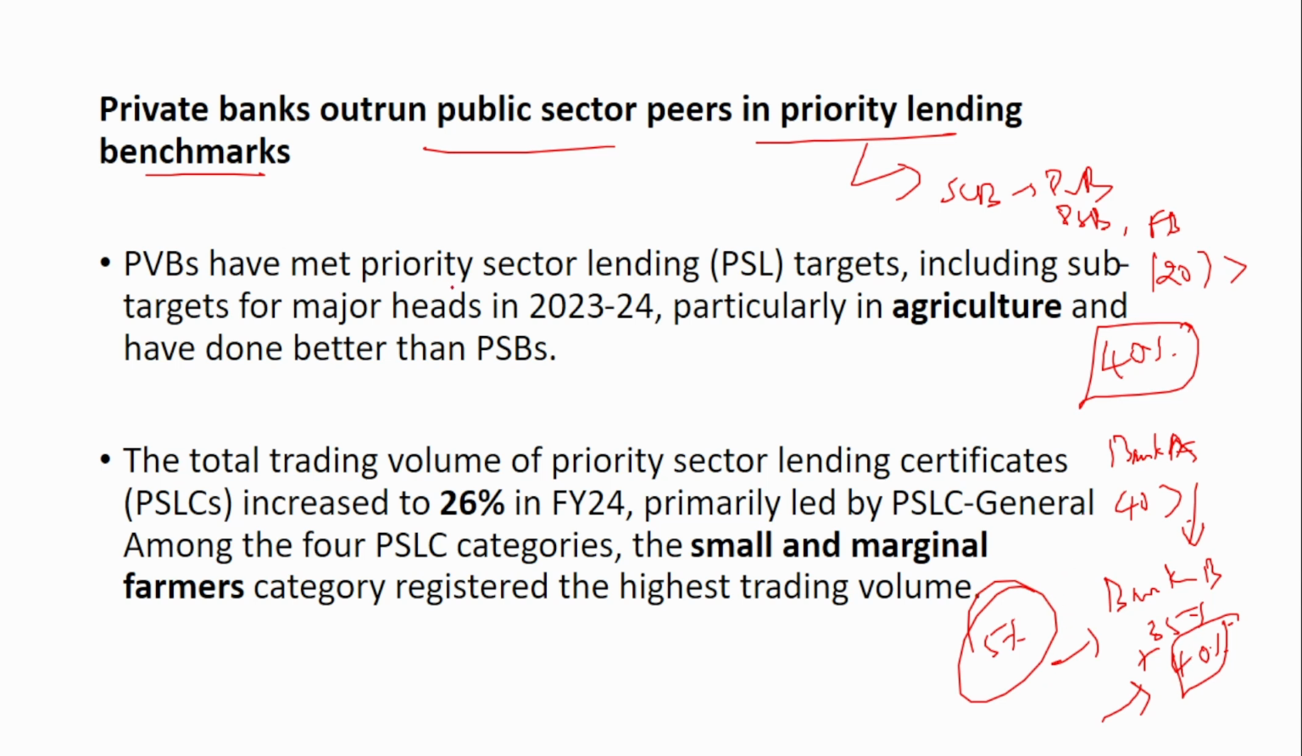The private banks have met priority sector lending targets, including sub-targets for the major heads, particularly in agriculture. If agriculture has a target of, say, 18%, then small and marginal farmers is a sub-target. Both the target as well as the sub-target have to be met, and private banks have done better than the public sector banks. The total trading volume of the priority sector lending certificates increased by 26% in financial year 24, primarily led by PSLC General. Among the four PSLC categories, the small and marginal farmers category registered the highest trading volume.